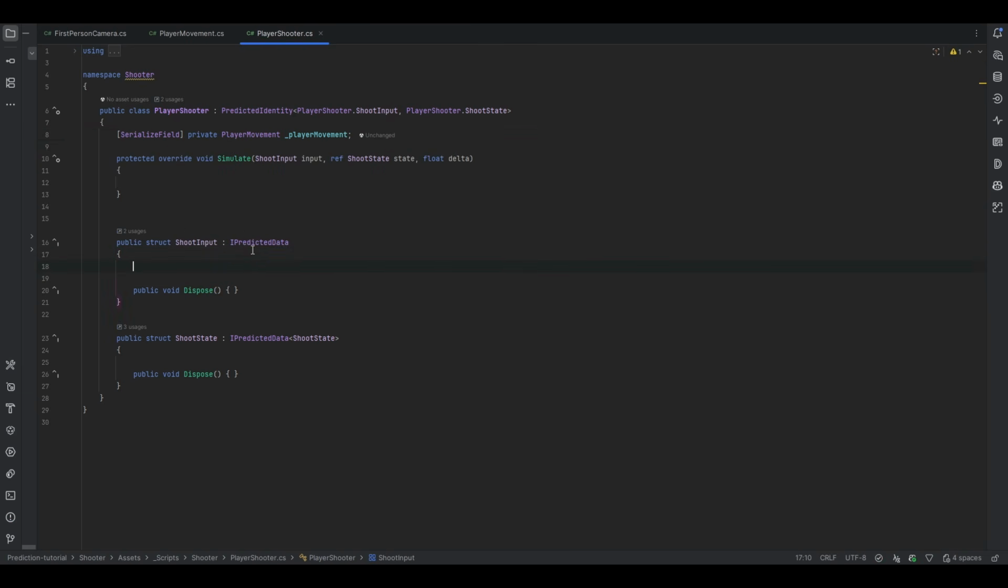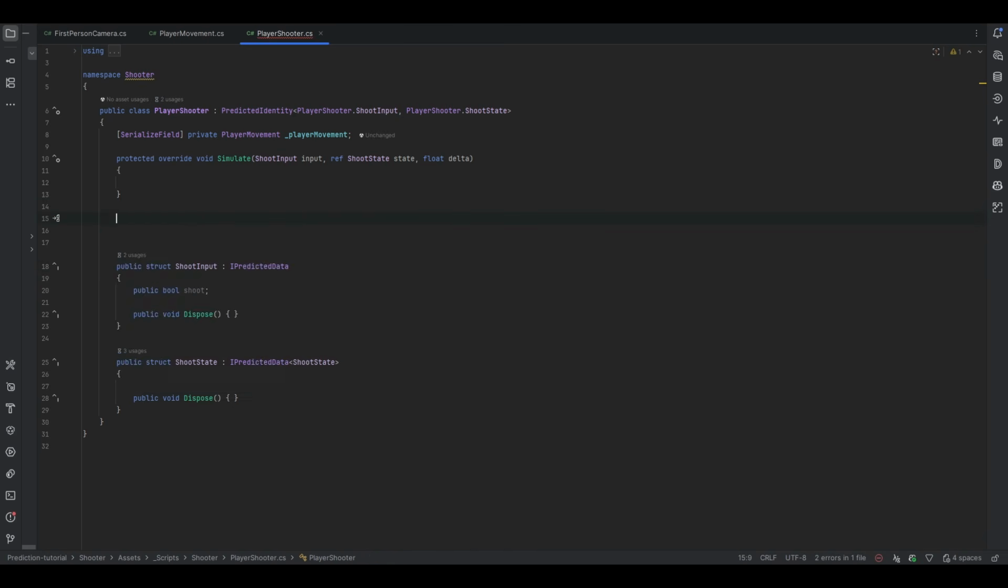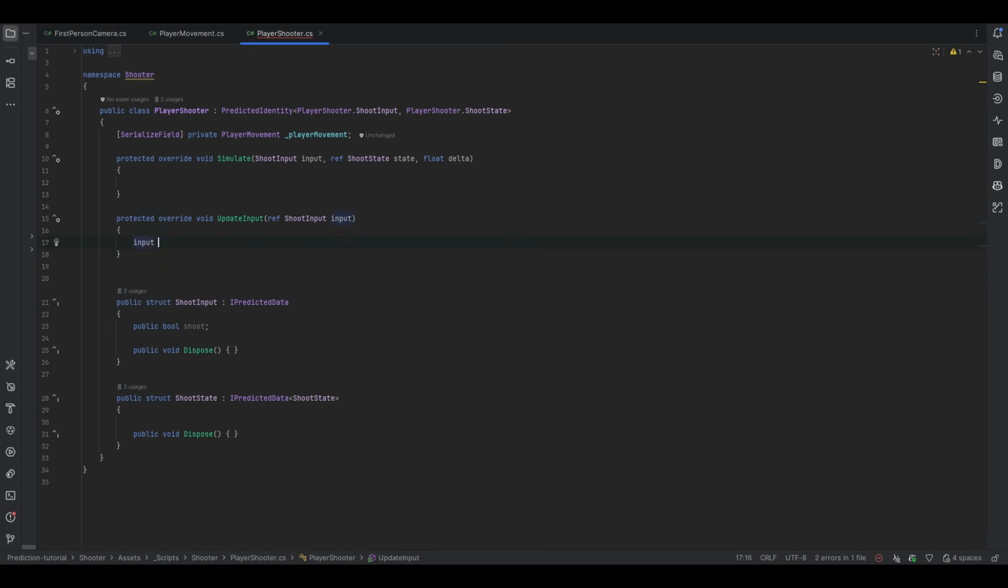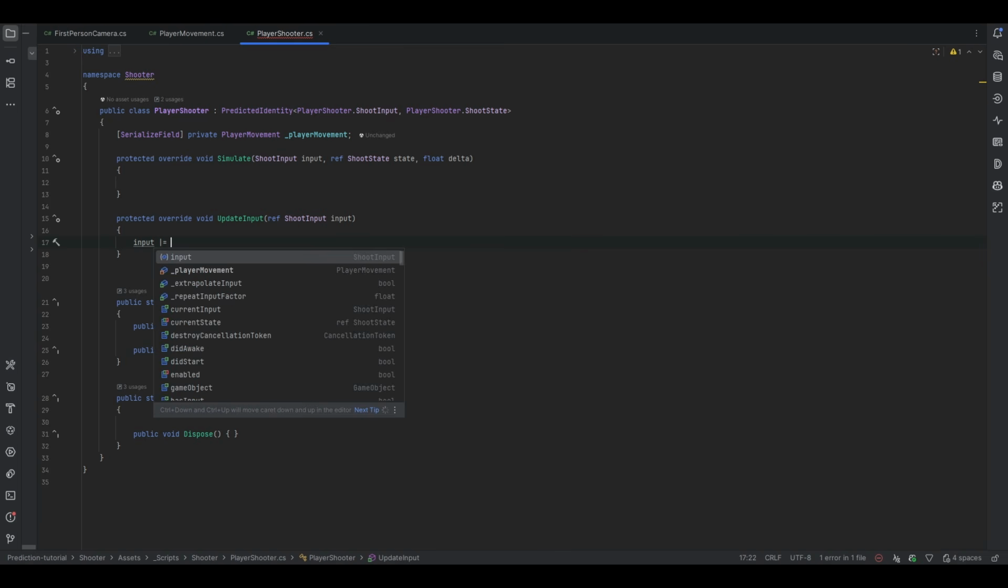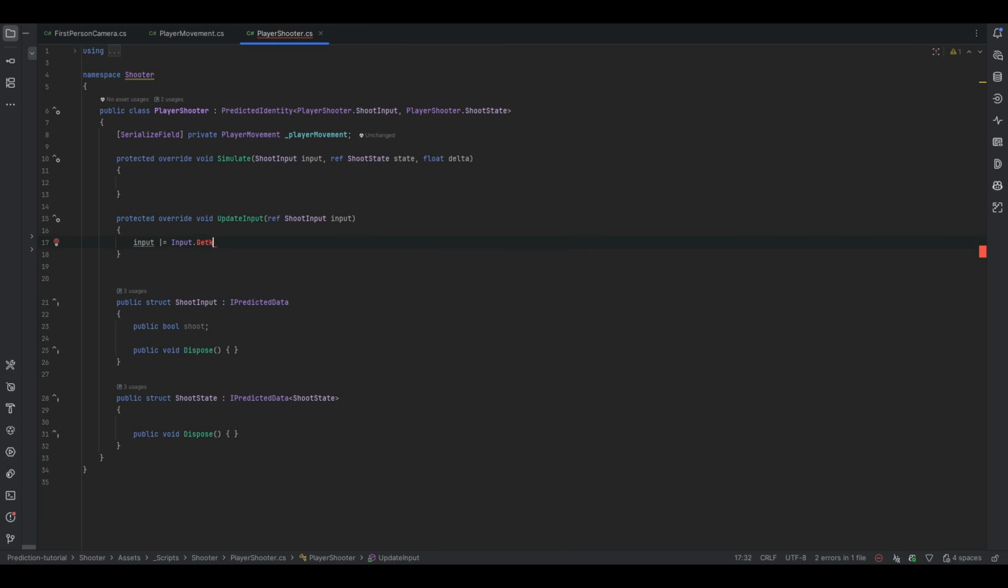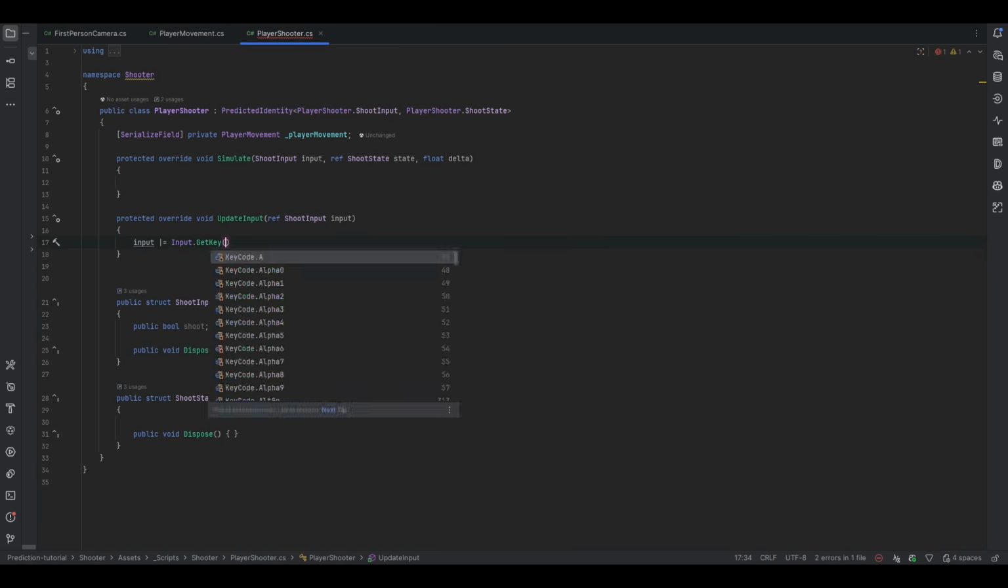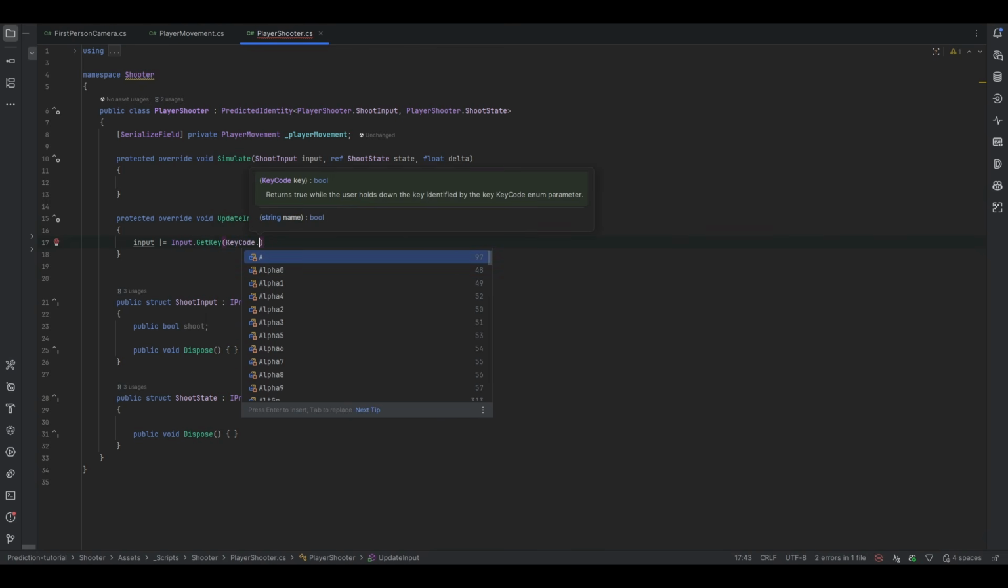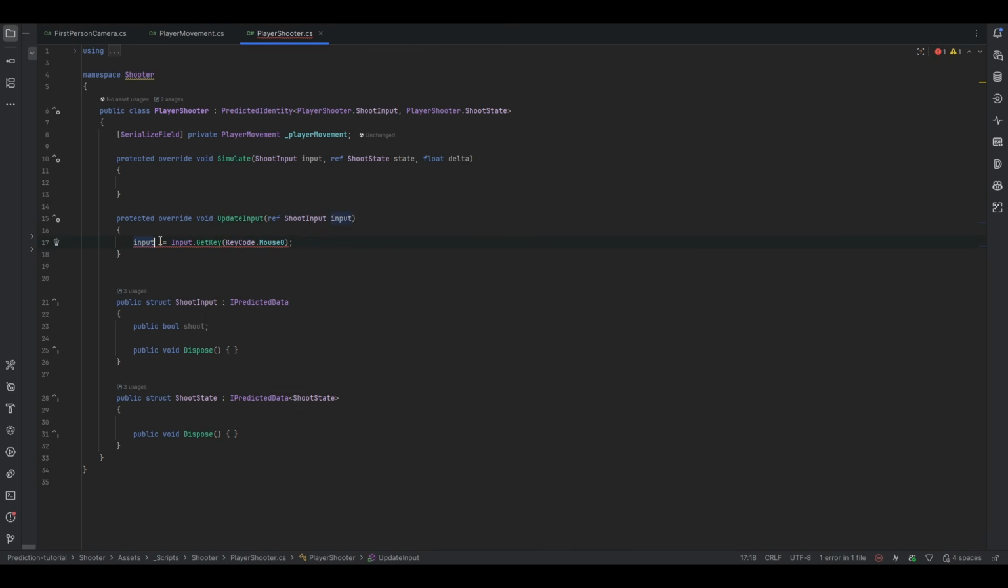And now in the shoot input, let's have a shoot. Let's do a public bool shoot. And then in the update input, let's do input.shoot or equals to, and then let's just do input.GetKeyDown, or GetKey, I guess. And that would be KeyCode.Mouse0. Oh, and that would be input.shoot, of course.